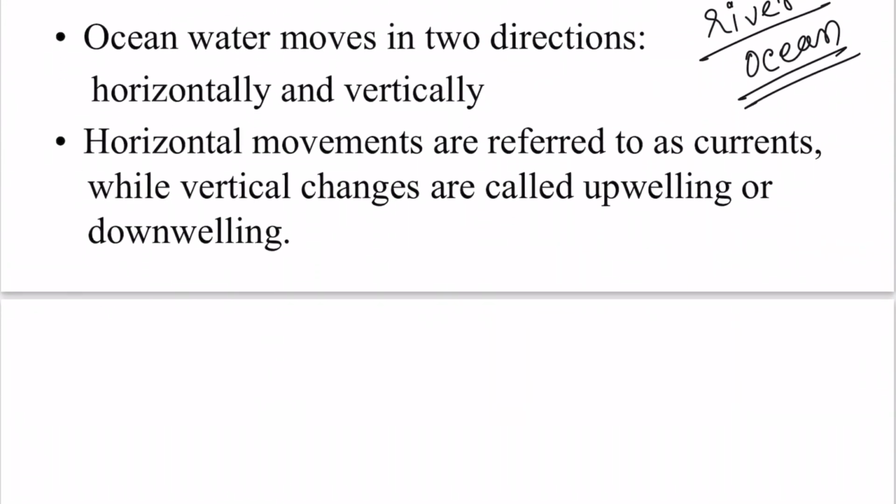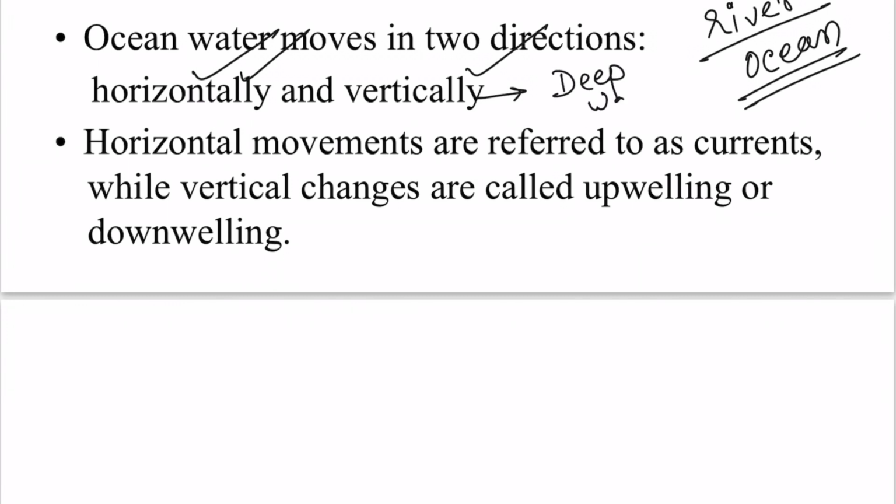Ocean current moves in two directions, either horizontally or vertically. Horizontal movement is the main ocean currents we are talking about here, and vertically moving currents are actually called deep water currents. These deep water currents move vertically, and the ocean currents are those which move horizontally, on the surface or the subsurface.